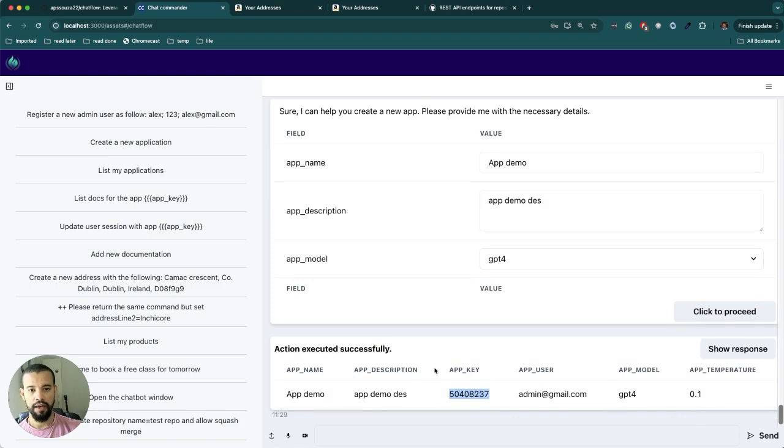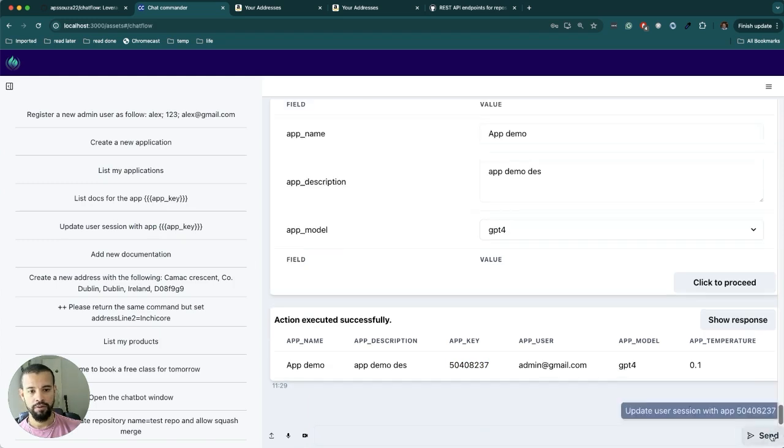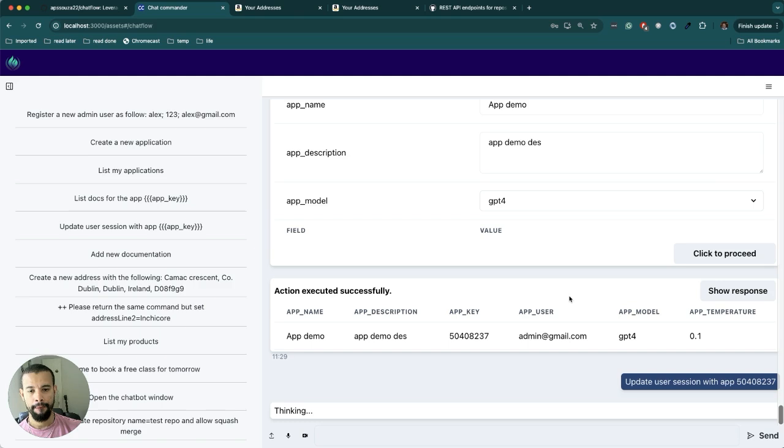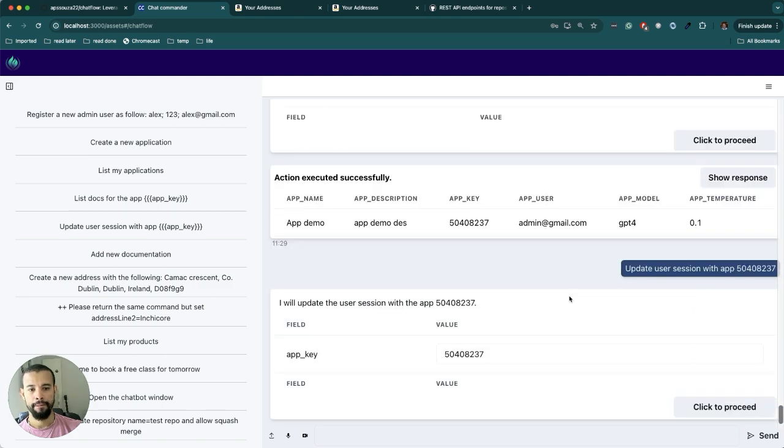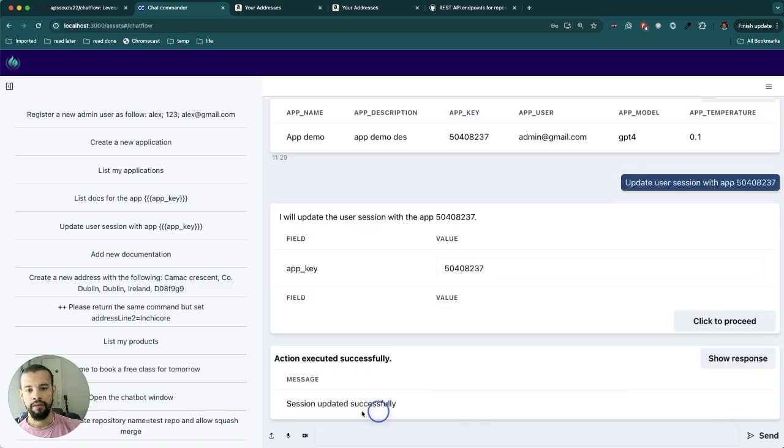This is the app key, and I want to create a new session for this app, so everything now is going to be using this app. Yes, my session is updated, and now you can add documentation for this app.